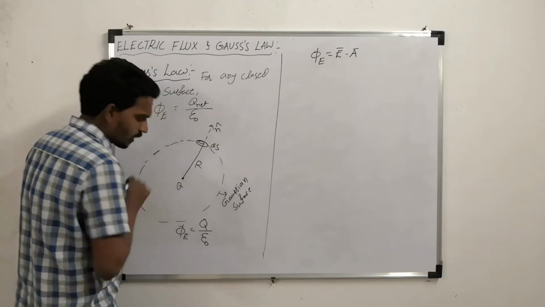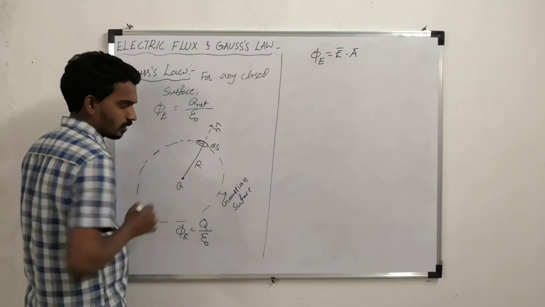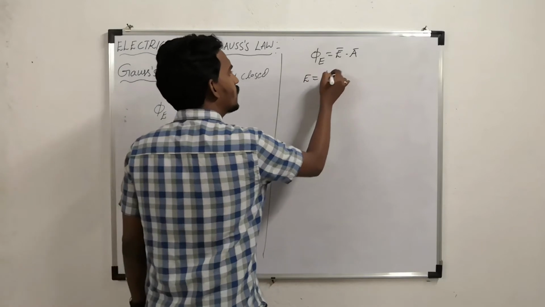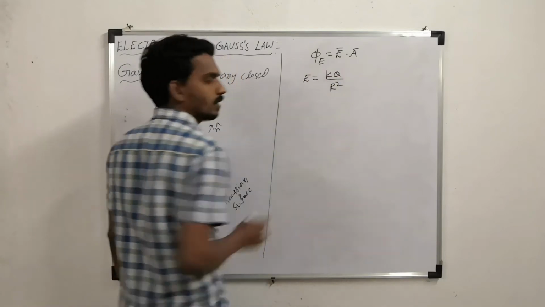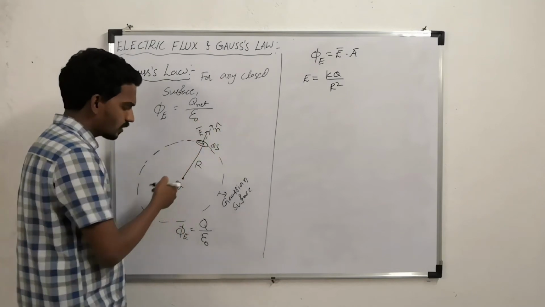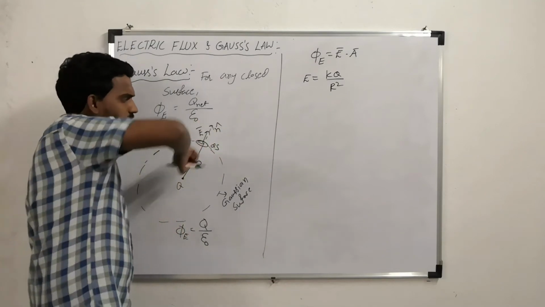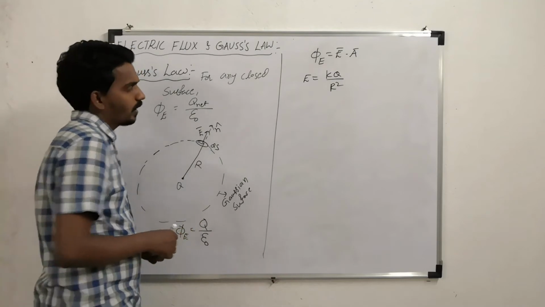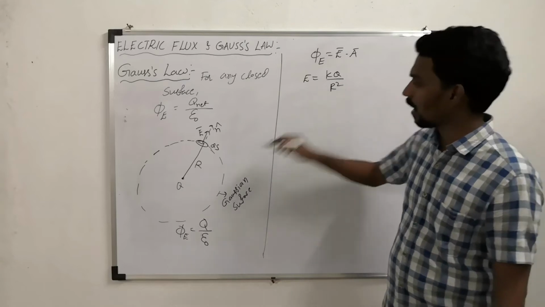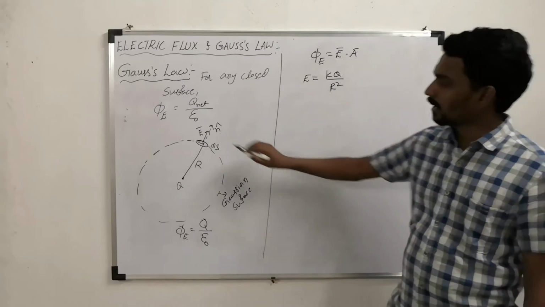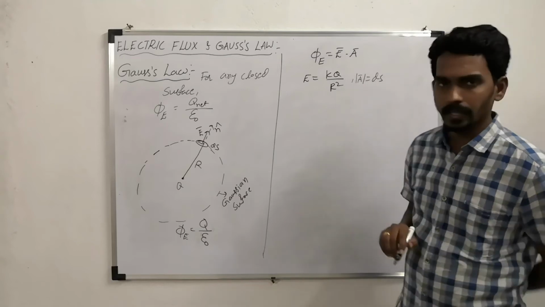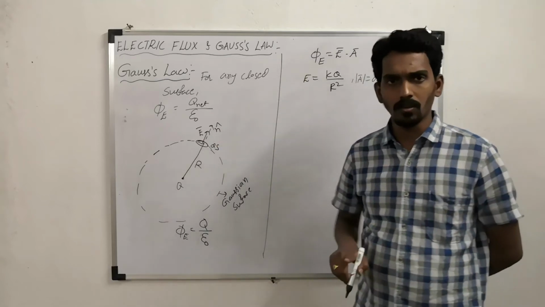Now this is a positive charge, and at this distance capital R, the electric field is kq by r square, and this direction is also outward, because this is a positive charge. So the field is outward. Now here E is kq by r square outward. Area is ds, magnitude of A bar is ds, and that direction is also outward.